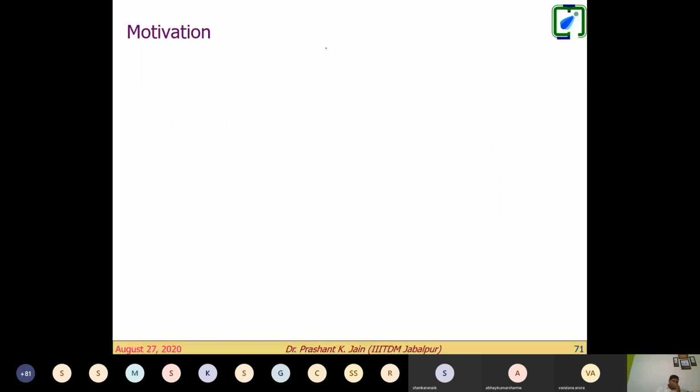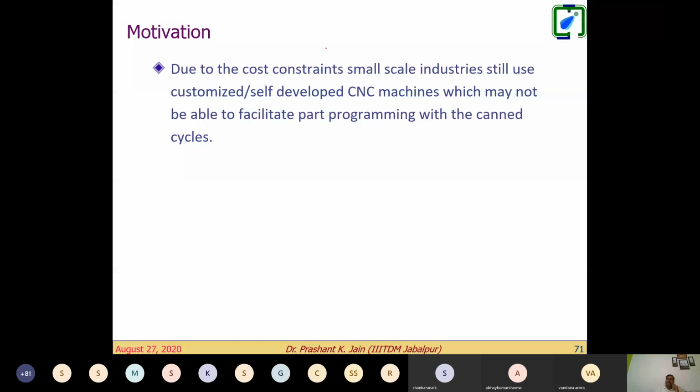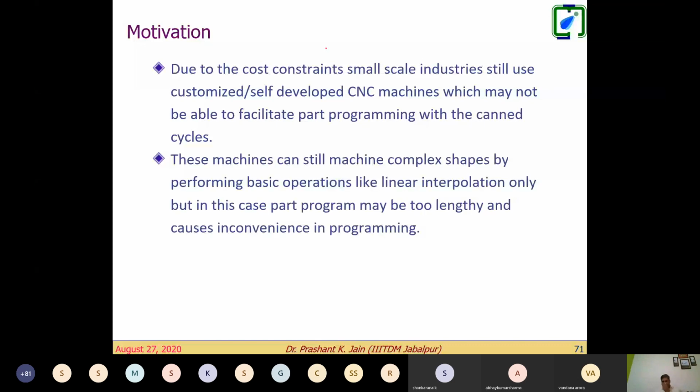So here what we propose is that, because of the cost constraint, small scale industries still use customized or self-developed machines. Nowadays we have ball screws, encoders, Arduino boards, so we can develop our own CNC machines, right? But then we require programming facilities with the canned cycle. So even a machine which does not have the facility of canned cycle should also be capable of performing typical operations of sculptured machining like that.